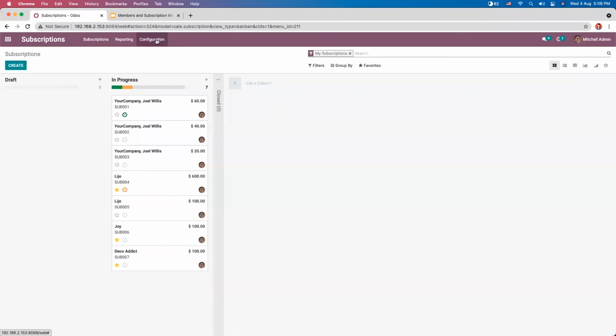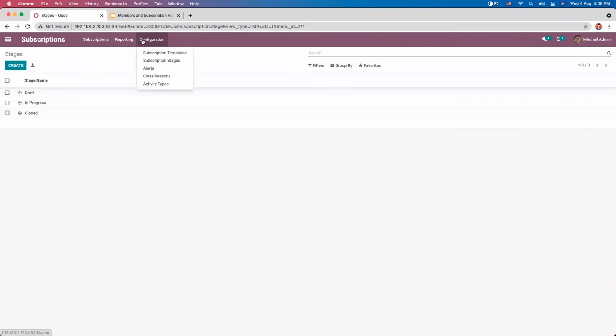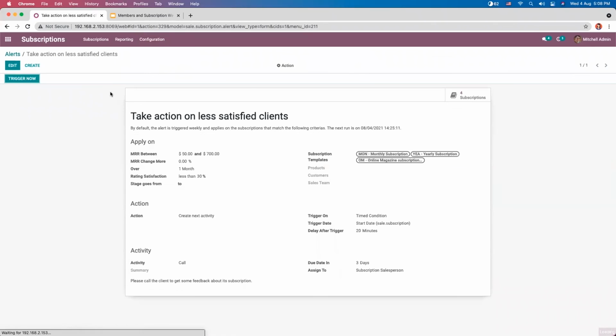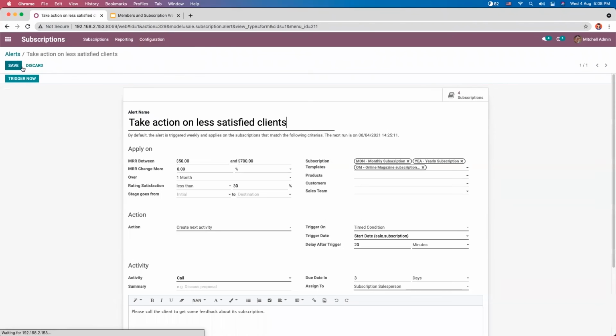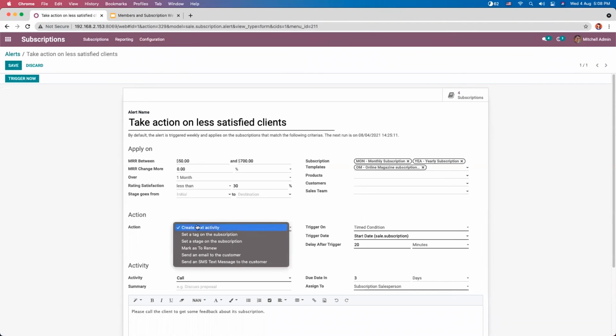When you open a subscription and go to action, you can see an action to send an SMS text message to the customer to remind them about the subscription expiration. So you can easily trigger these actions based on the condition, and the alert can be sent to customers.